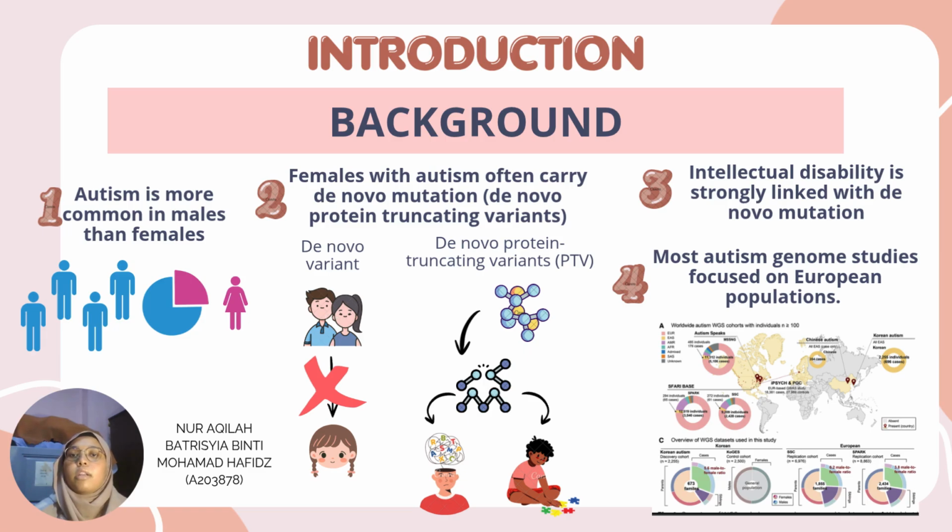De novo variants are new DNA changes that occur in the child and are not inherited from the parents, while PTVs can produce incomplete protein that may affect brain development and contribute to autism. Intellectual disability is also strongly linked to these harmful mutations and reduces the male to female autism ratio from about 4 to 1 to 3 to 1.